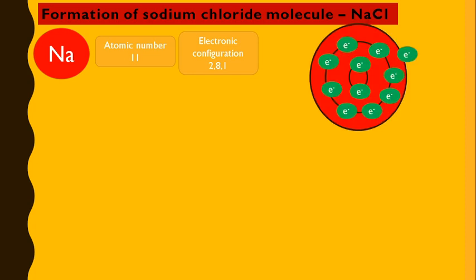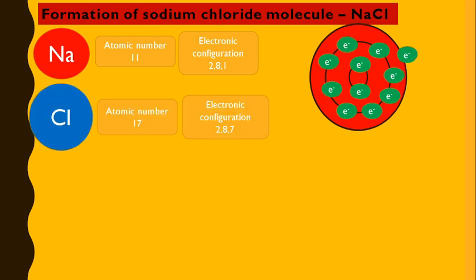If we draw its structure, you can see that in the inner circle, the first orbit, 2 electrons are present. In the second orbit, 8 electrons are present. And in the outermost orbit, you have read about the electronic configuration in K, L, M shells, only 1 electron is present. So the valence electron number will be 1. How many electrons are present in the outermost shell? 1.